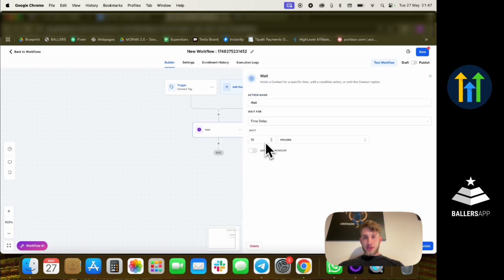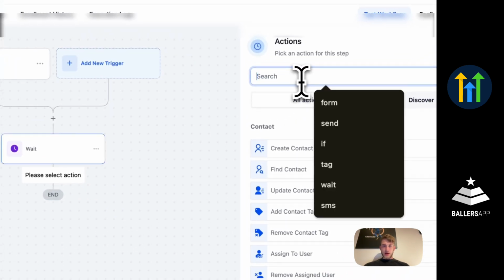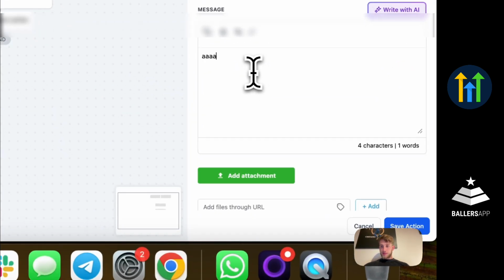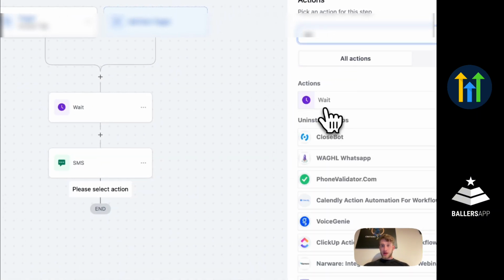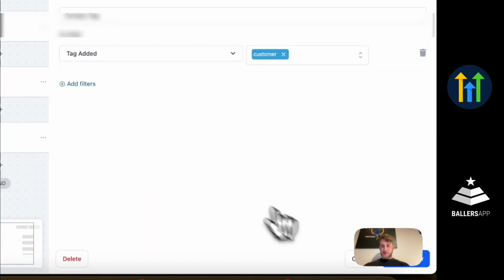Then we're going to have a wait function. A wait function tells the system, okay, now if they have a tag that is customer, in our case travel team, after 10 minutes I want you to be sending out, let's say, an SMS. Okay, then you're going to be putting in something here, the SMS. Then maybe again you want to have a wait time of maybe 3 days. So the way you can leverage that is by using a lot of triggers.